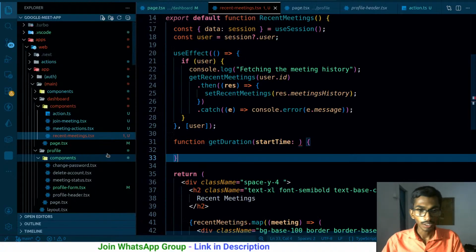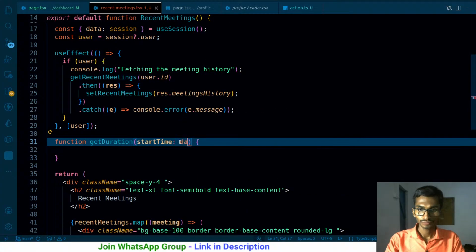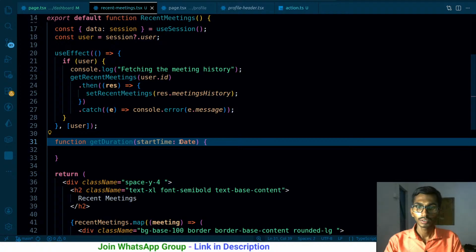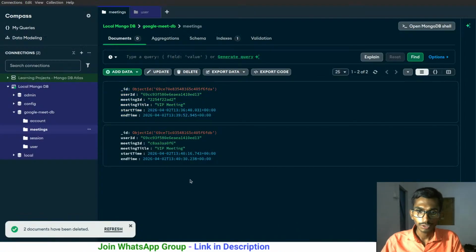What is the time format? That is mostly the date, right? Date and the time. That's also gonna be date, but I'm not quite sure about this. So let me just go to the database and check this thing out. So the time that we have, this is in the date format, right?